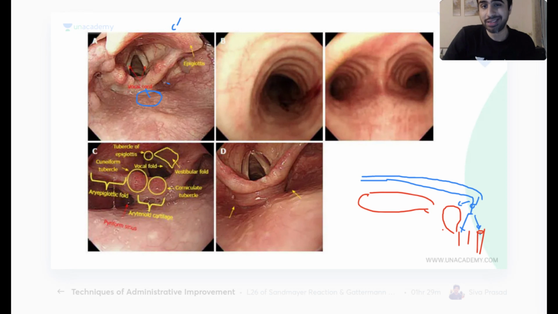How do you know you are in the trachea? What do you see in this? How is this different from the esophagus? You saw the esophagus. Okay, what about this? So you see these concentric rings. This means you are in the trachea. And of course, this is the carina where it bifurcates. Because many times this visualization is not possible, and accidentally I may go into the bronchus when I'm doing esophagoscopy.